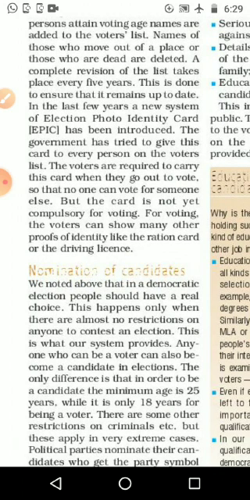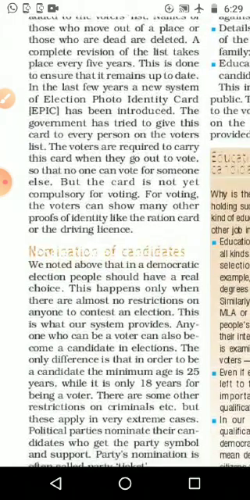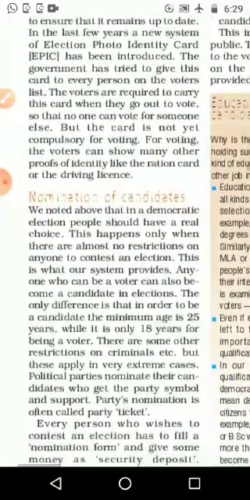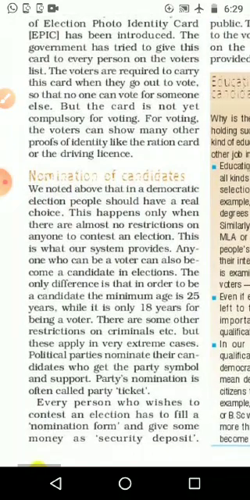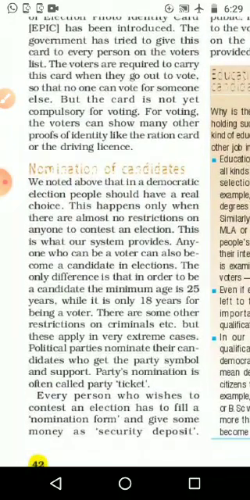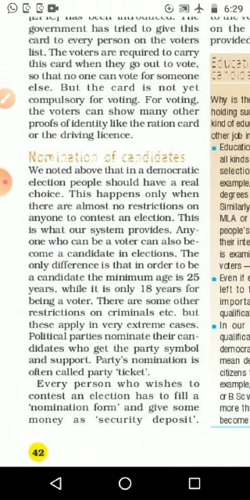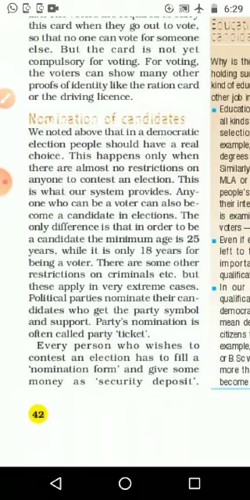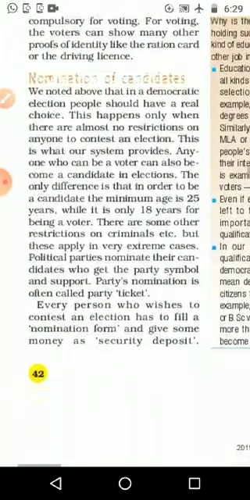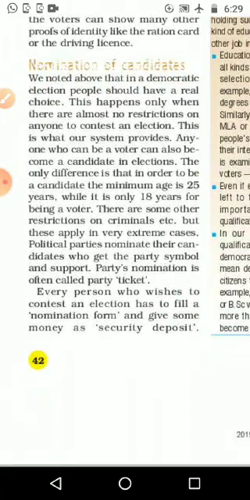In the last few years, a new system of Election Photo Identity Card (EPIC) has been introduced. Please underline: the government has tried to give this card to every person on the voters list. The voters are required to carry this card when they go out to vote, so that no one can vote for someone else. But the card is not yet compulsory for voting. For voting, the voters can show many other proofs of identity like ration cards or driving license.